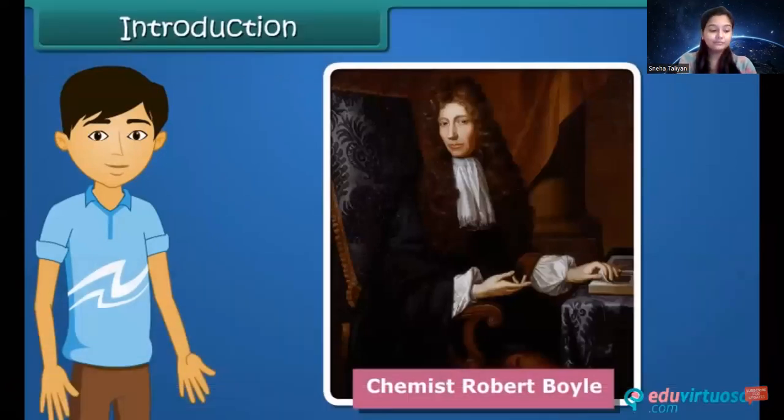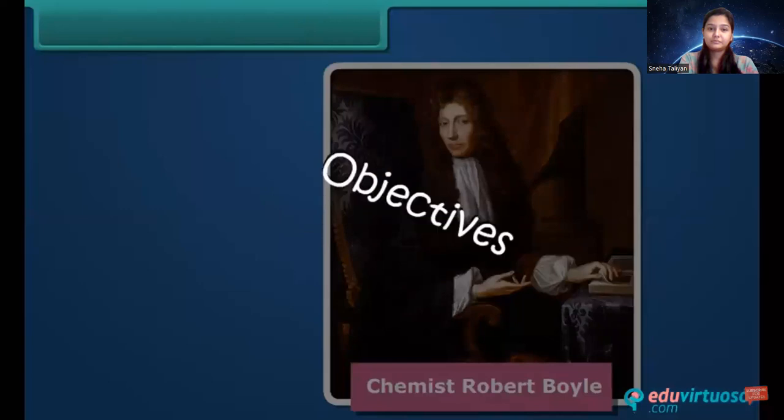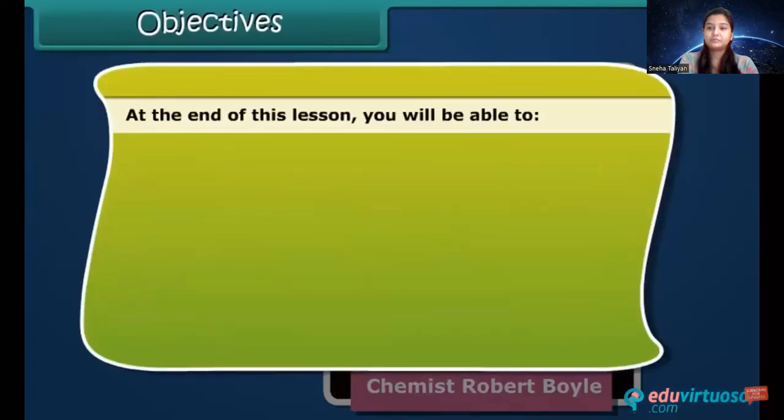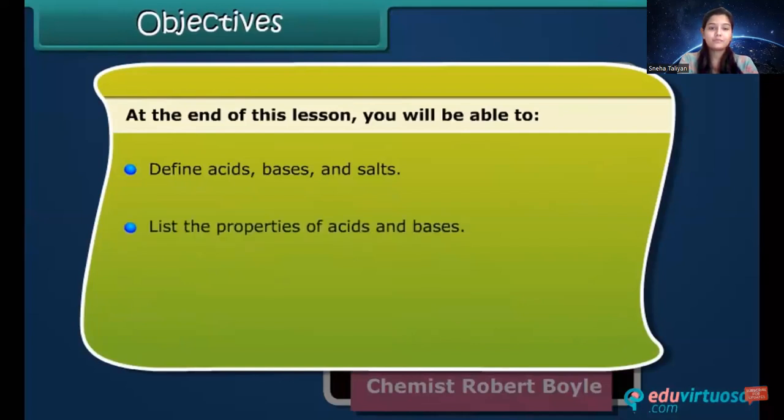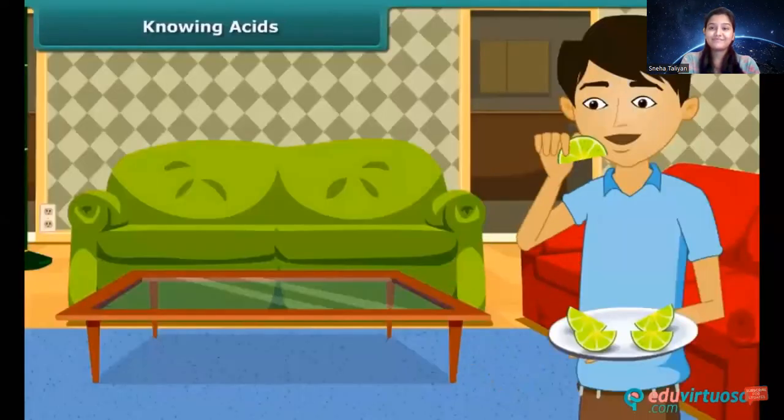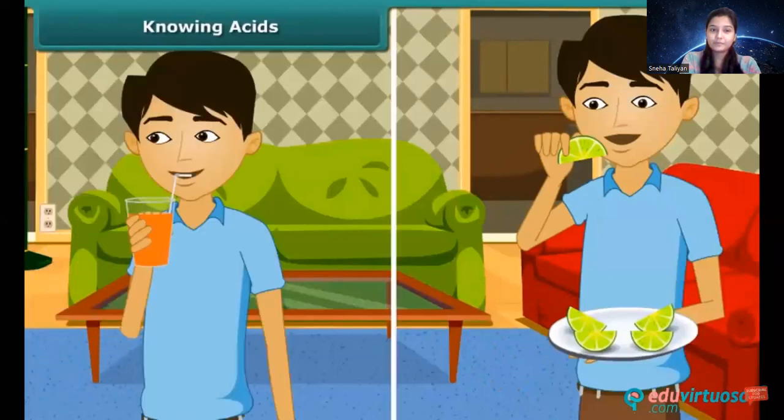In this lesson, you will study the properties of acids, bases, and salts. Objectives. At the end of this lesson, you will be able to define acids, bases, and salts, and list the properties of acids and bases. Many of us like the sour taste of food. You must have noticed that sometimes the juices we sip are sour in taste. Generally, sour tasting substances contain acids.